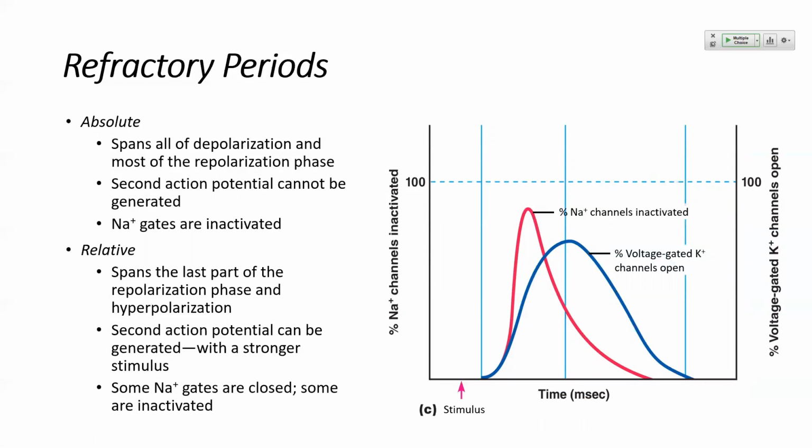So this slide is summarizing that same concept. The big picture here is that the absolute refractory period is due to the inactivation gate on sodium. The relative refractory period is due to the movement of potassium, and then the sodium potassium pump corrects all of this, and then we can get back